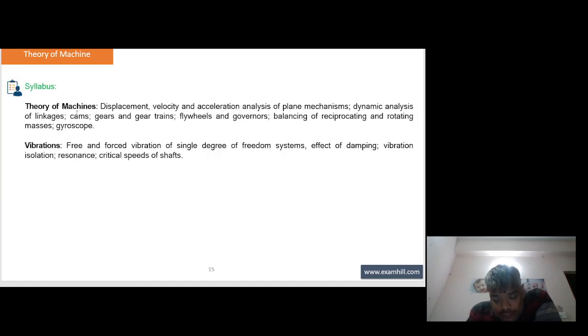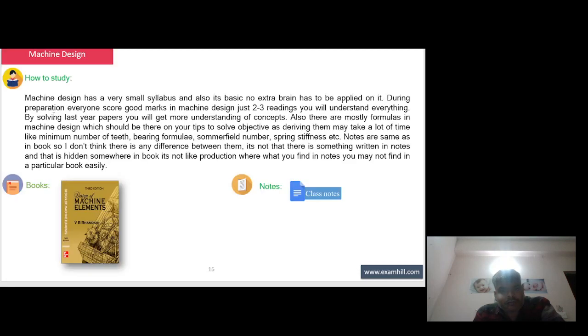This is the syllabus of Theory of Machines: displacement, velocity and acceleration analysis of planar mechanism, dynamic analysis of linkage, cams, gear and gear train, flywheel and governor, balancing of reciprocating and rotating masses, gyroscope, vibration: free and forced vibration of single degree of freedom system, effect of damping, vibration isolation, resonance, critical speed of shaft.